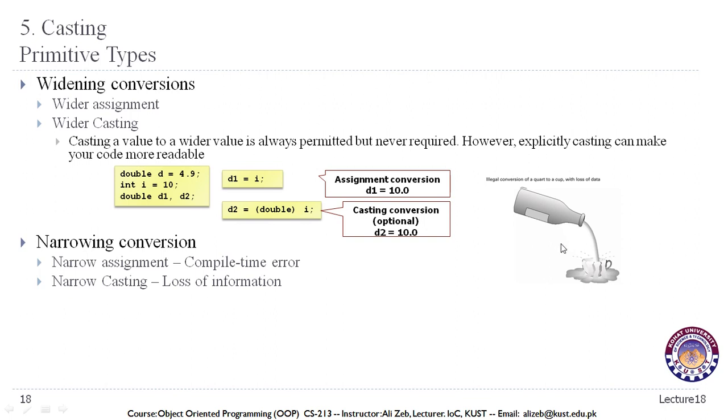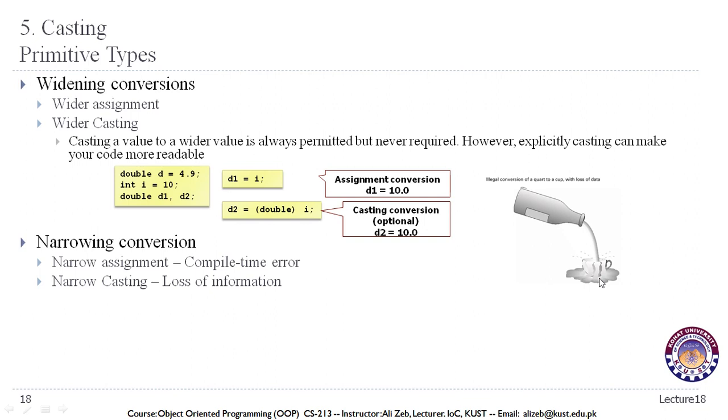And it can be seen with this example that we are trying to store more data in a smaller space. This bottle can hold more data or more material than this cup, and if we try to store larger data in a smaller value, then obviously, as we can see, we can lose information.